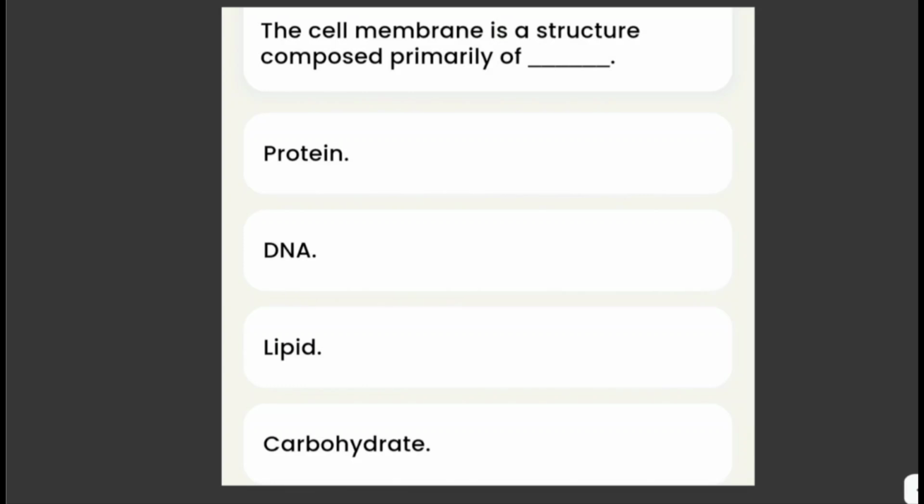The cell membrane is a structure composed primarily of protein, DNA, lipid, or carbohydrate? The answer here is lipid. The cell membrane is a lipid bilayer and is composed primarily of two layers of lipid molecules that are lying opposite to one another. The cell membrane does contain some protein, but not very much.